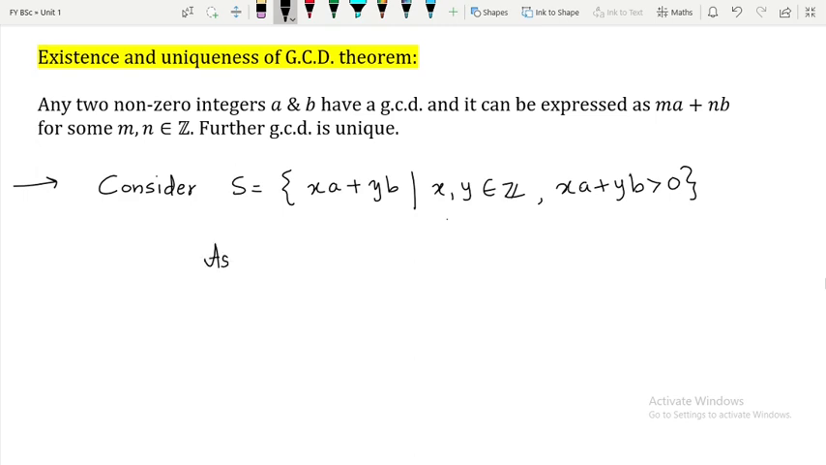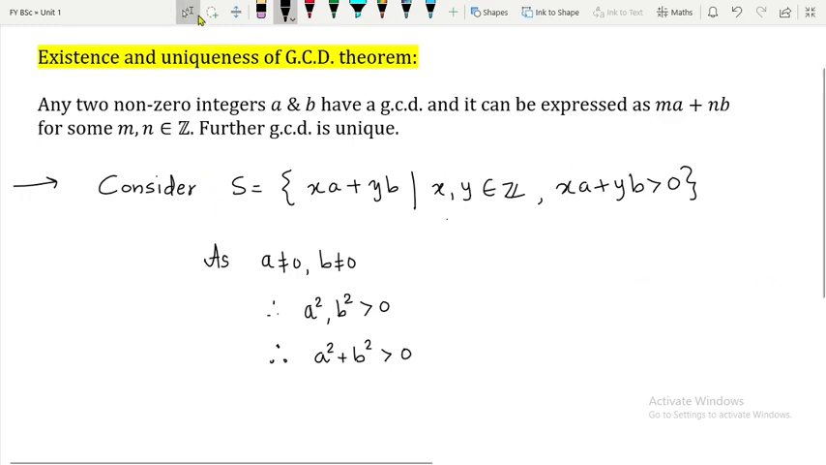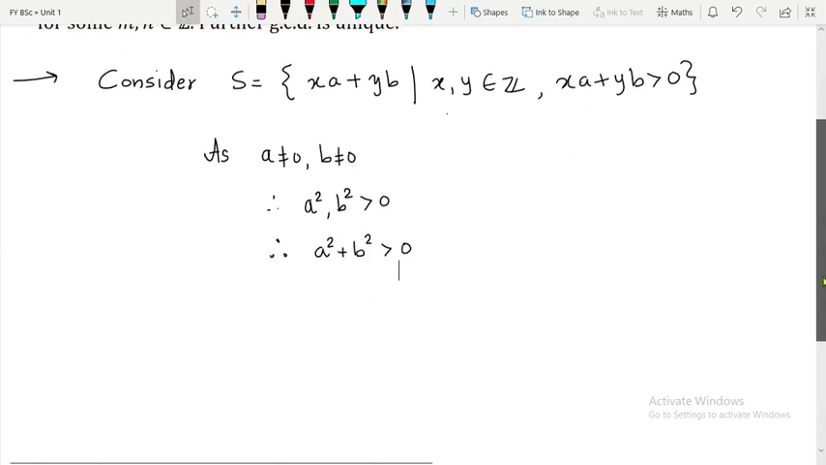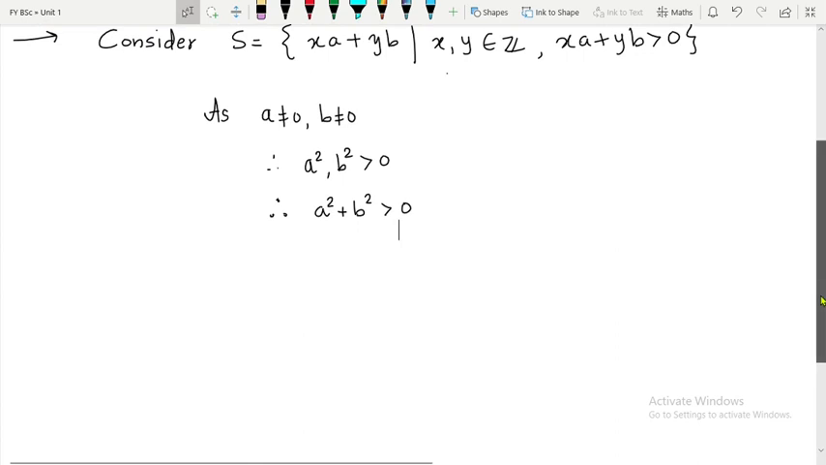As a is non-zero and b is also non-zero, therefore what can you say about a square and b square? Both are going to be greater than 0, am I right? Therefore what can you say about a square plus b square? It is also going to be greater than 0, right? So have we found an element of the type xa plus yb which is greater than 0? Answer is yes. Which is that element? a square plus b square, right?